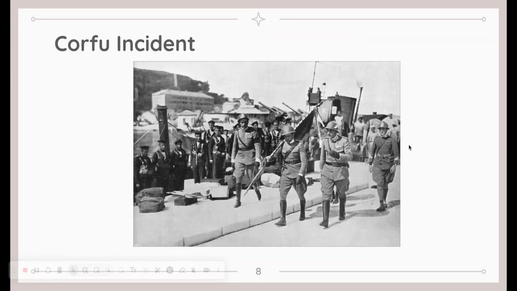Moving on. Before we get to the Corfu incident, let's discuss some attitudes towards Germany. Britain supported Germany's economic revival because they thought it would benefit their country, as they saw many trading and exports to Germany and markets to sell their goods in. France, however, since they shared a border with Germany, wanted Germany to stay weak so they can't come to France and declare war.